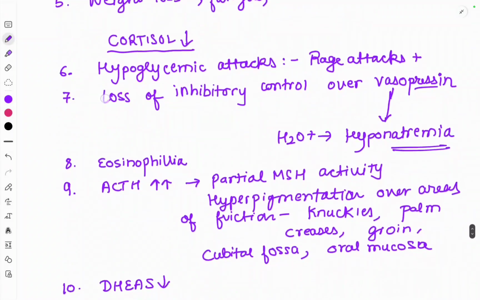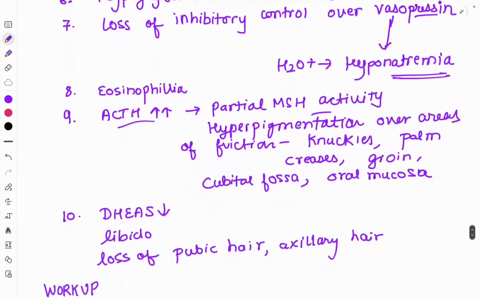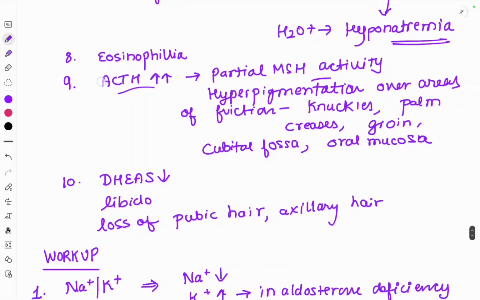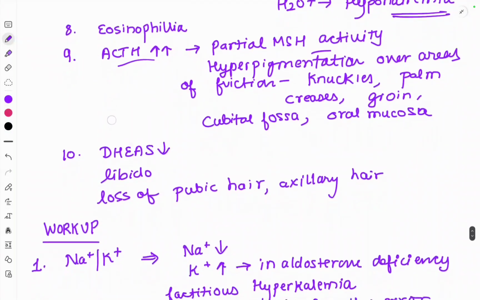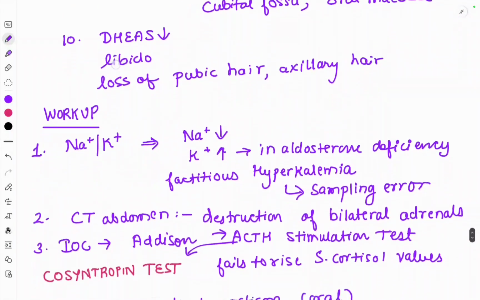There is eosinophilia, ACTH is increased. So if ACTH is increased because of the deficiency of cortisol, and the ACTH hormone has partial melanocyte stimulating hormone like activity, there will be hyperpigmentation seen over the areas of friction: knuckles, palm, groin, oral mucosa, cubital fossa, etc. The hormone DHEAS will also be decreased, which will result in decreased libido, loss of pubic hair, axillary hair, etc. So what is the workup of the patients?